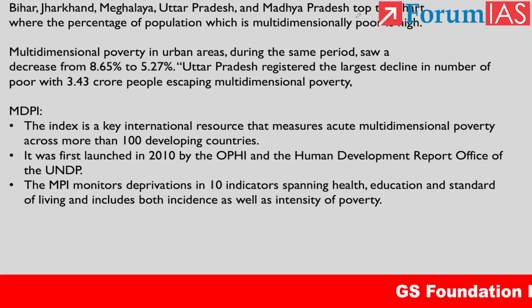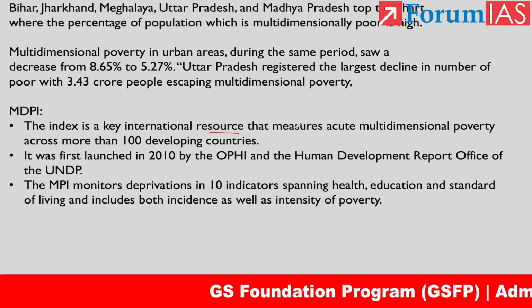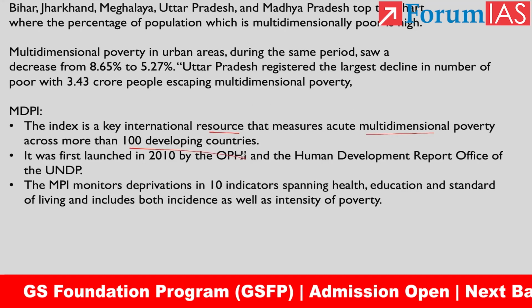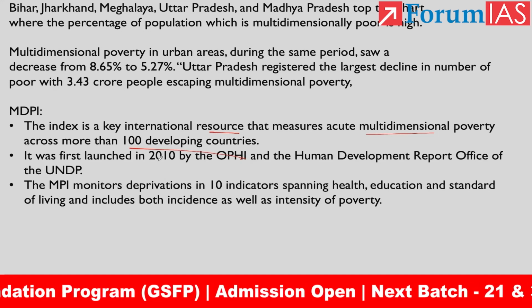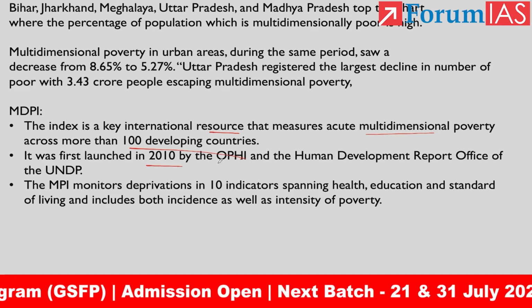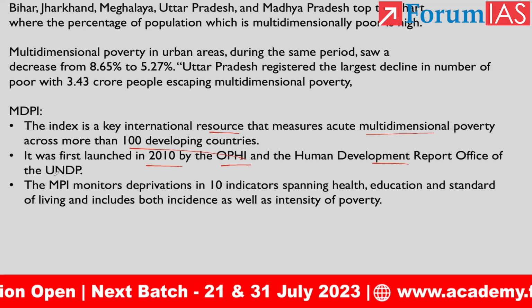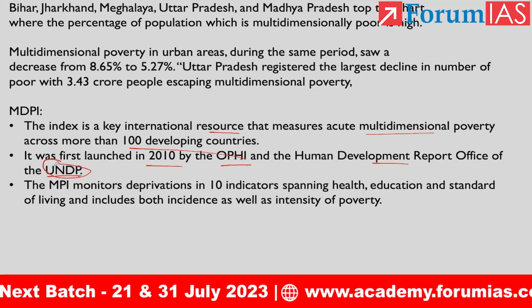With respect to the multidimensional poverty index, this is a key international resource that measures acute multidimensional poverty across more than 100 developing states. It was first launched in the year 2010 by OPHI and the Human Development Report Office of UNDP. So it is a UN report.